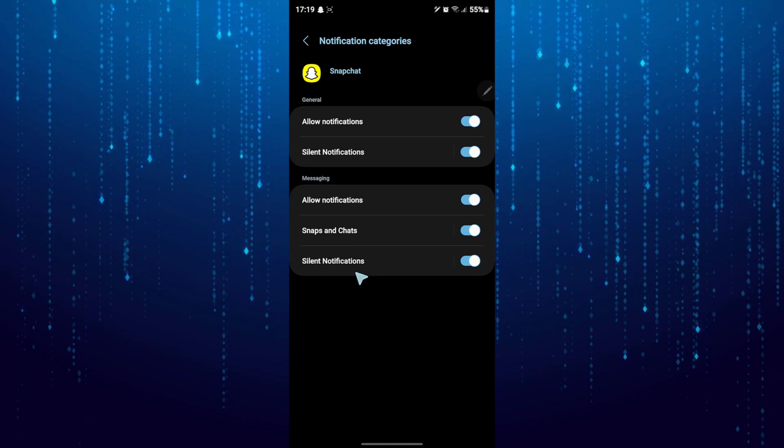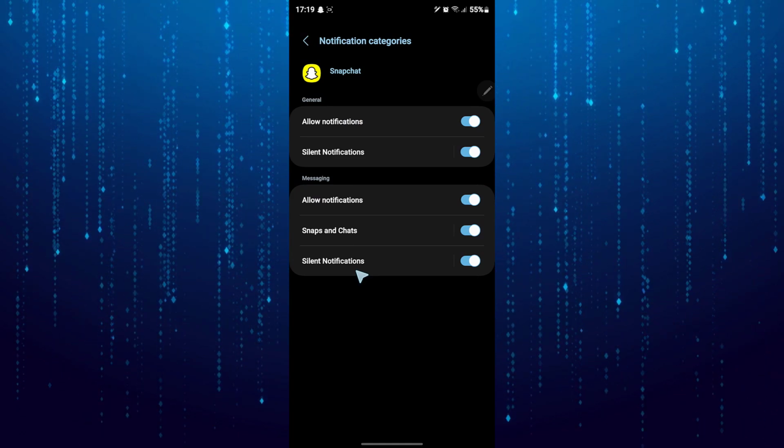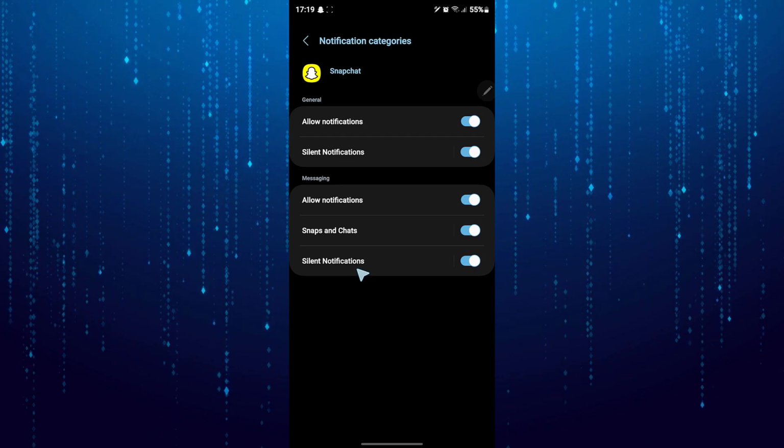And also here you can change other notifications, chats. That is how you can change notification sound on Snapchat.